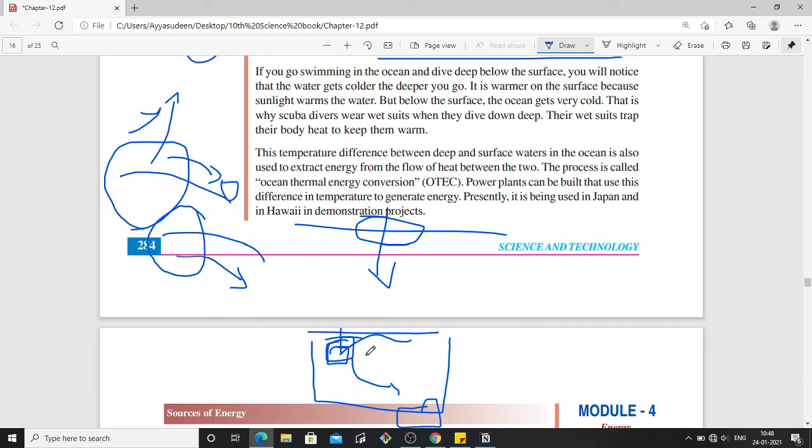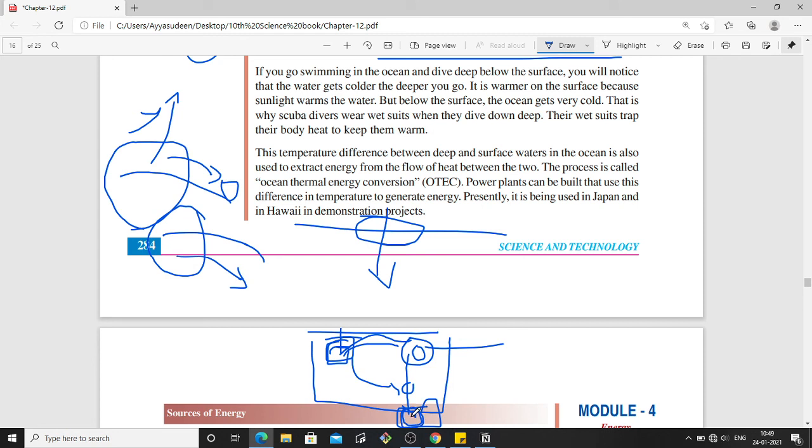So once this vapor reaches a turbine, this turbine runs and electricity is produced. And this vapor will be sent back deep down with the help of a motor, and there the ammonia vapor will be condensed because of the cold water deep down. So condensation happens. So the ammonia vapor is converted into liquid.